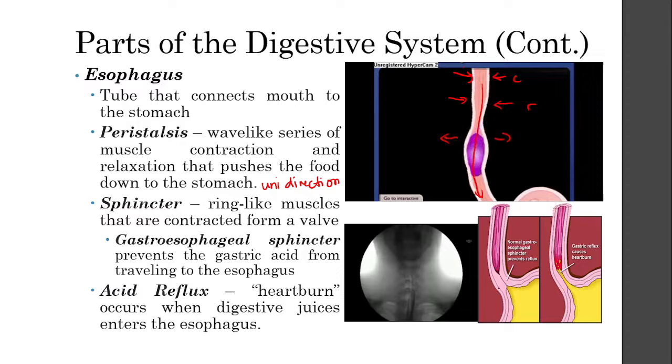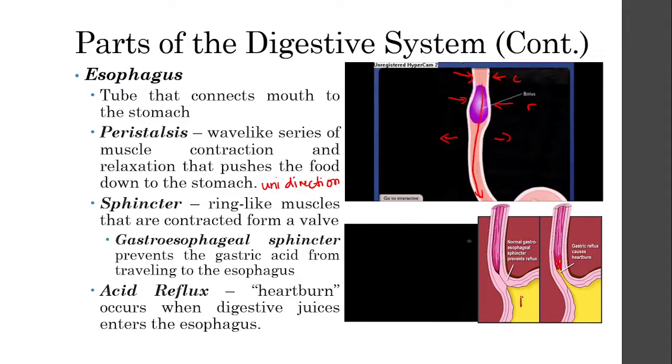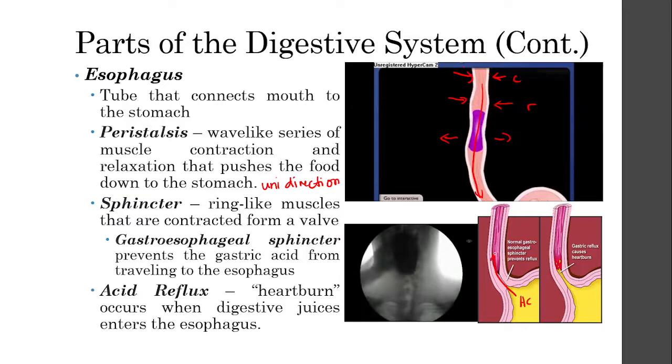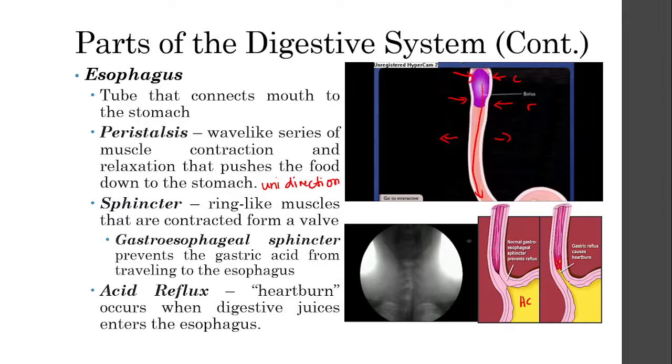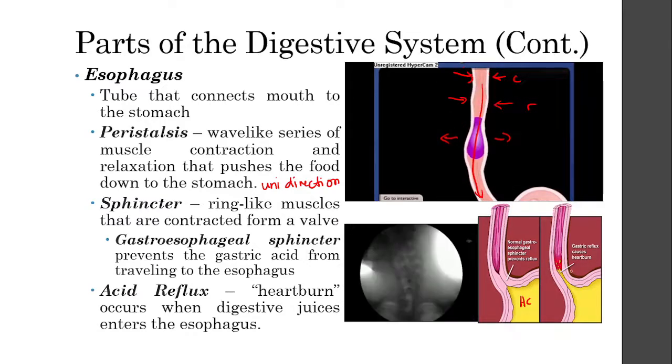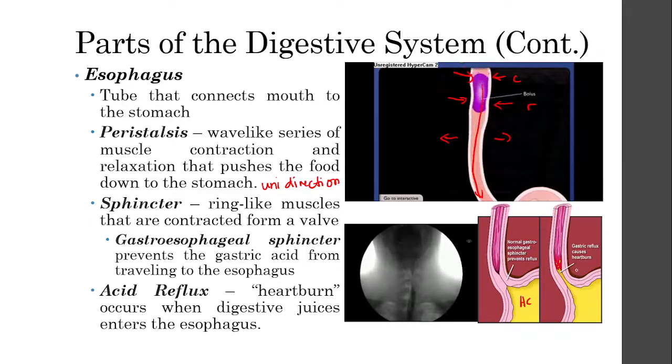As you can see here, under normal conditions, it's closed so that the hydrochloric acid does not go into your esophagus. When you swallow, what happens? This sphincter actually relaxes and opens, allowing the bolus to go inside, and then it closes again before the gastric acid starts to come up.